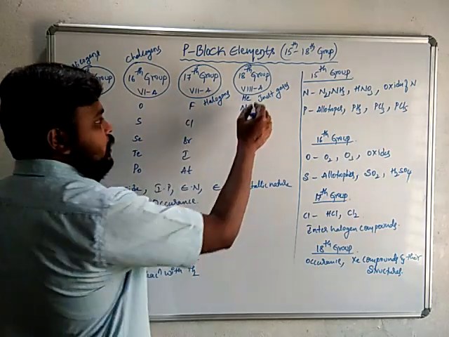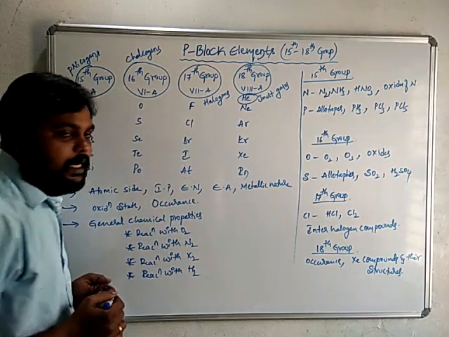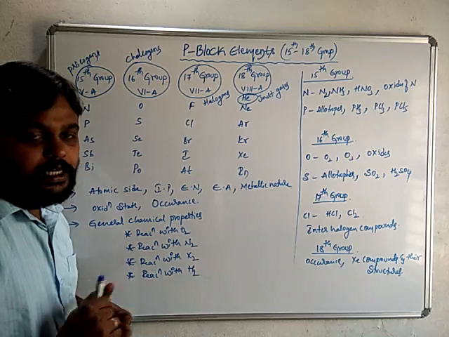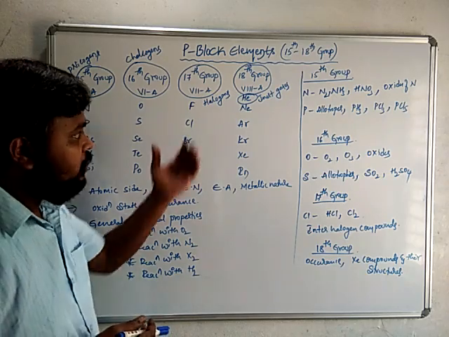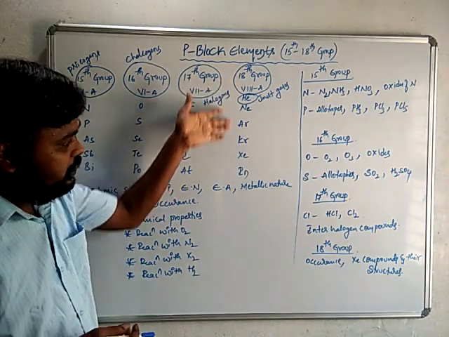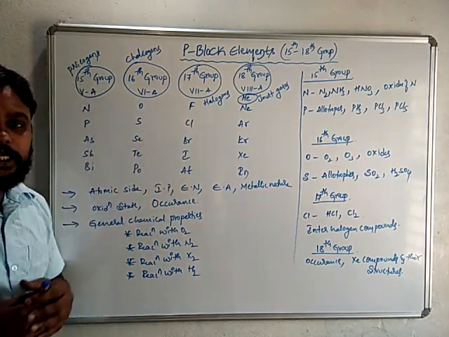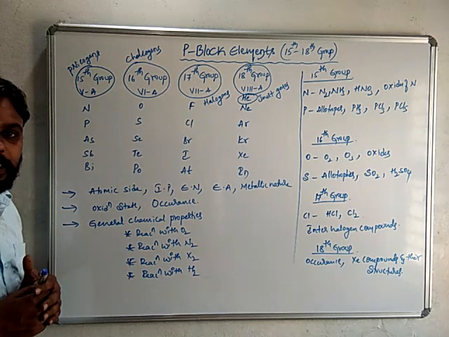But this helium does not belong to P block elements because its differentiating electron enters into the S subshell. But here, for our simplification, we listed all the inert gases in one group, that's all. So these are the elements present in the 15, 16, 17, 18 groups.